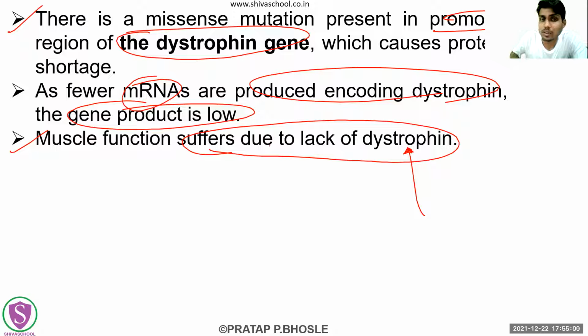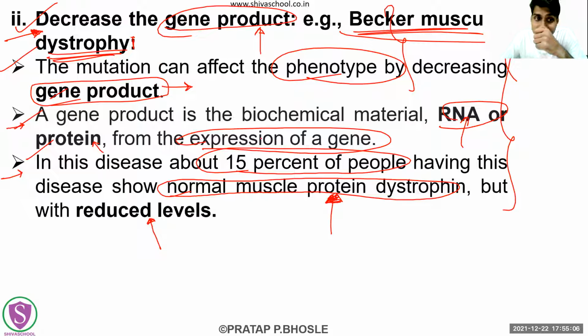आप आपके खुद के कुछ words या फिर thoughts use कर सकते हो, with which you can minimize the content. Okay, how it can be? Let's see. See the first line. This decrease in the gene product is not that important here, because you have already mentioned that decrease in the gene product. You have already conveyed to this examiner that these mutations are creating this decrease in the gene product. So पहला line completely आप eliminate कर सकते हो.